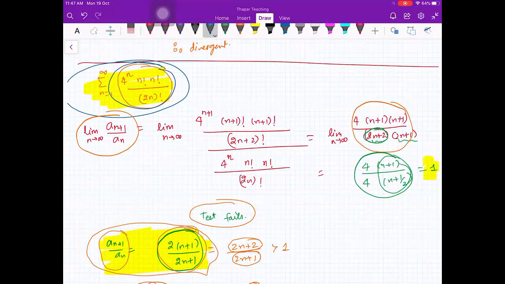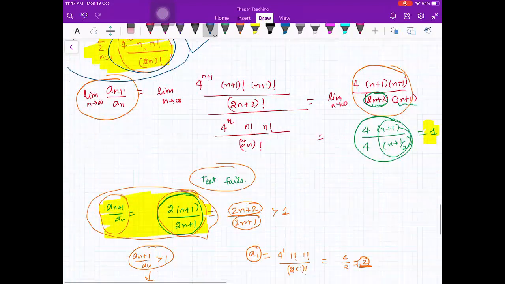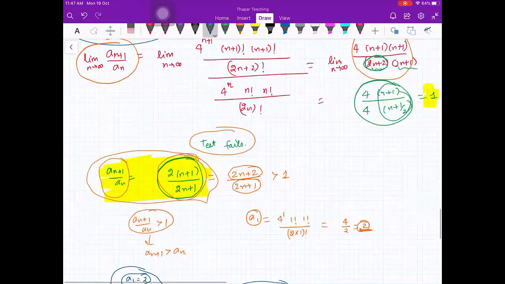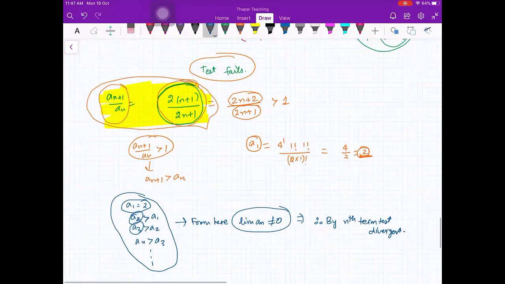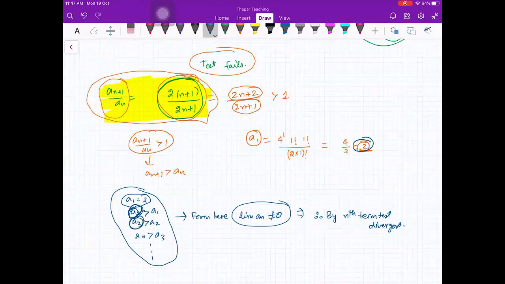Everybody got it? You can try computing the limit also. Yes, ma'am. You will get a non-zero limit, or you can just look at this, that the first term is 2 and then the terms they keep on increasing. a3 is greater than a2, a4 is greater than a3. So if you are starting from 2 and after that you are like climbing up the ladder, you cannot go to 0 because you will keep on increasing. Terms will keep on increasing. Fine. So this was your ratio test.